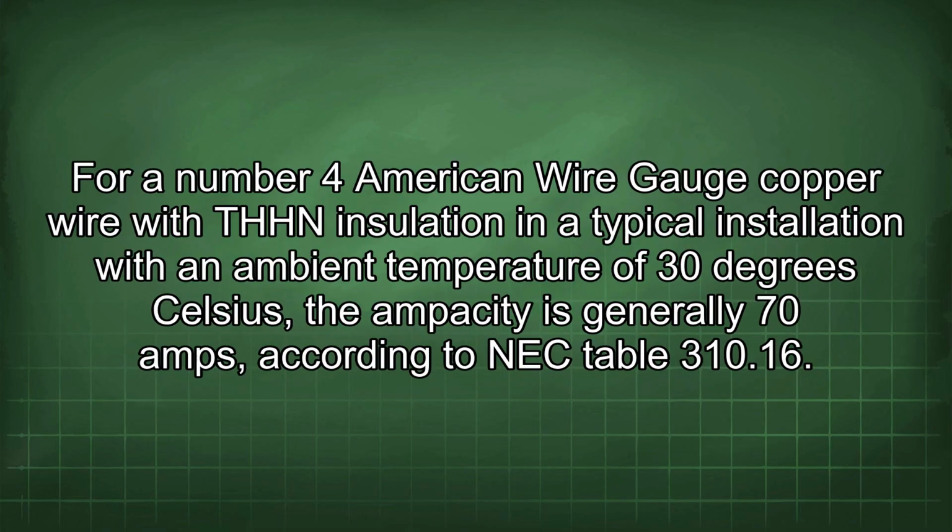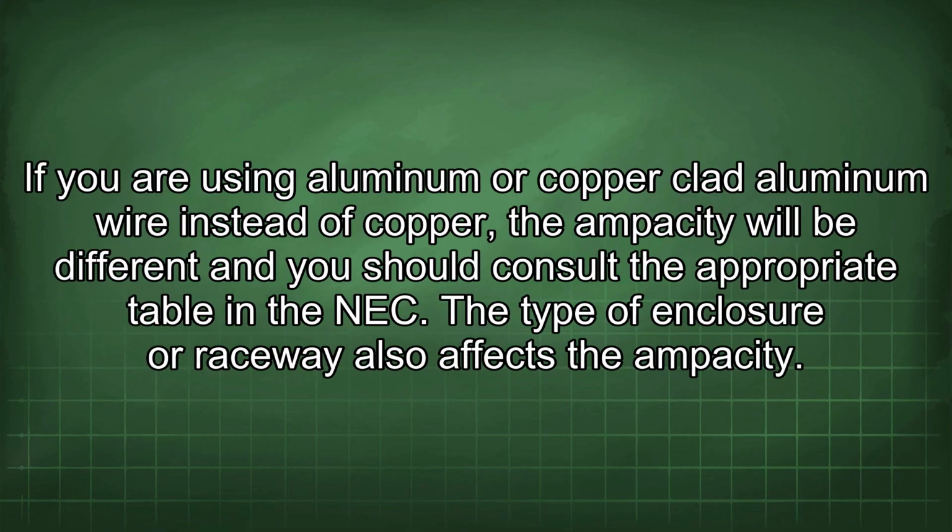For a number 4 American wire gauge copper wire with THHN insulation in a typical installation with an ambient temperature of 30 degrees Celsius, the ampacity is generally 70 amps, according to NEC table 310.16. If you are using aluminum or copper-clad aluminum wire instead of copper, the ampacity will be different and you should consult the appropriate table in the NEC.